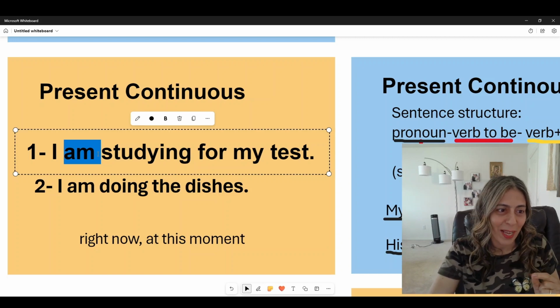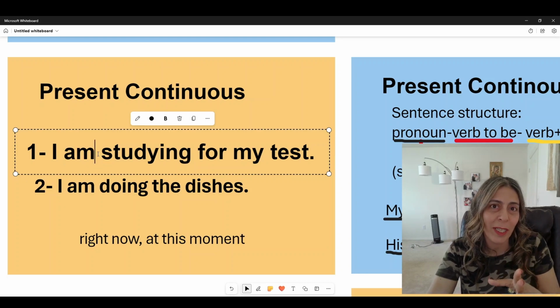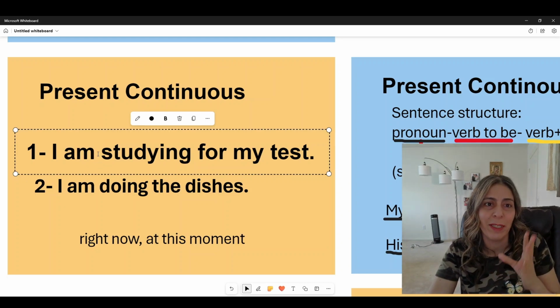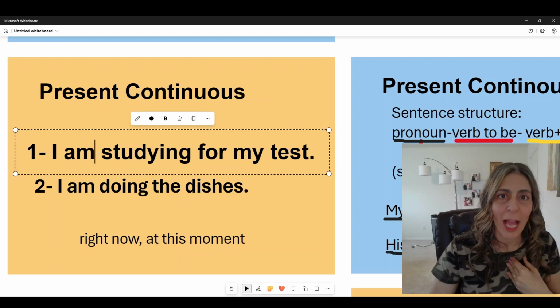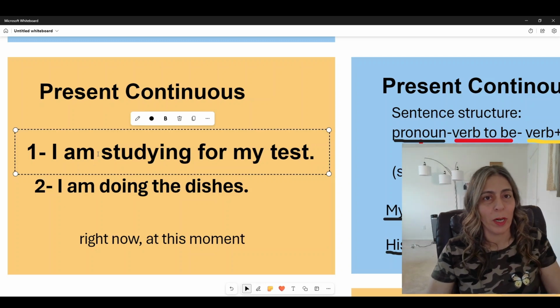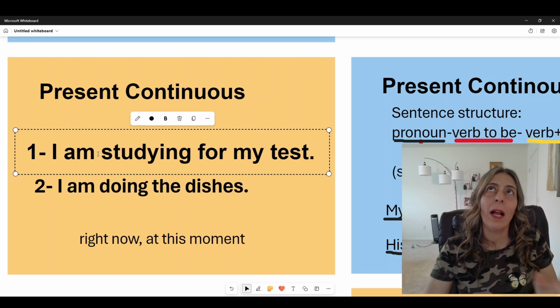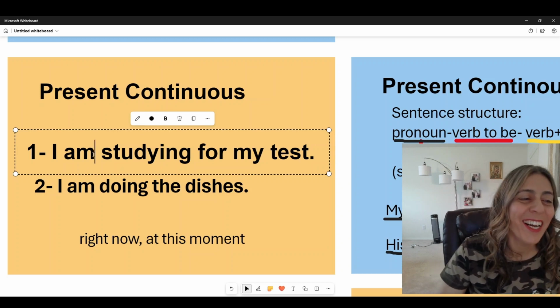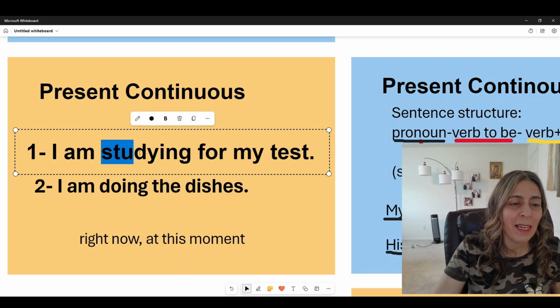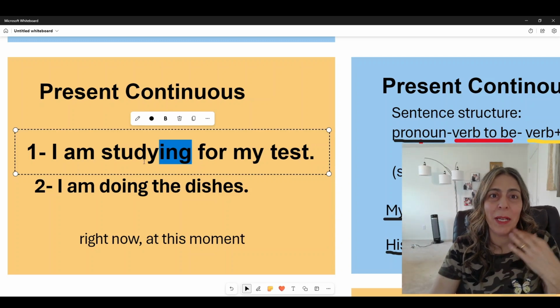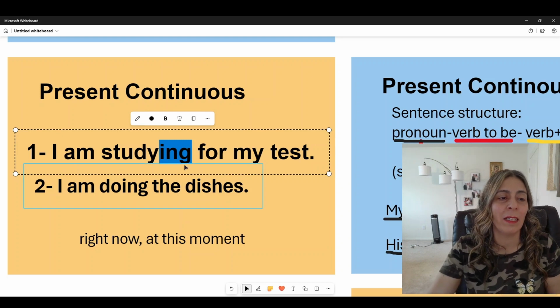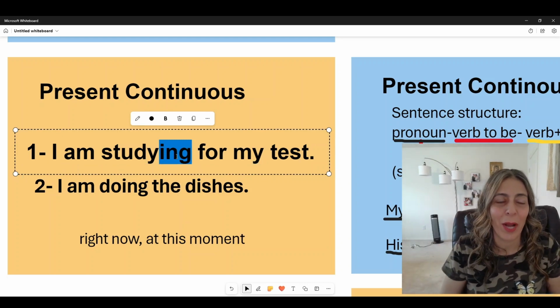And so we have am here as one form of the verb to be. Don't forget, we don't normally use the present or any continuous tense without the verb to be: am, is, was, were, and are. Now, studying here is a verb ending with ing. The verb is study, but with ing it becomes continuous and it's happening right now at this moment. I'm studying for my test.